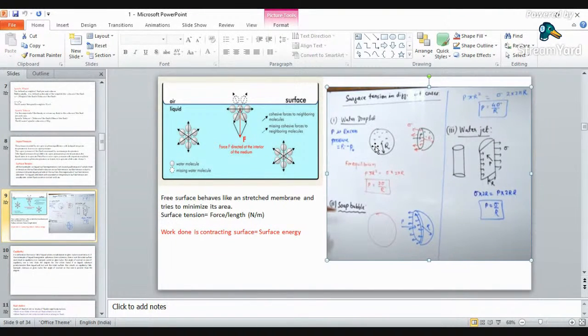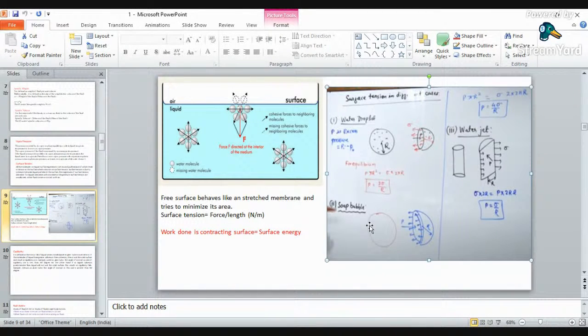Now we are considering the inside of this water droplet, so the pressure is Pi into its area, which is pi r square. When we equate this to the outside, the force will be sigma into its surface length, 2 pi r. When you equate these two terms, you will get the excess pressure equal to 2 sigma by r, that is 2 into surface tension divided by the radius of the droplet.